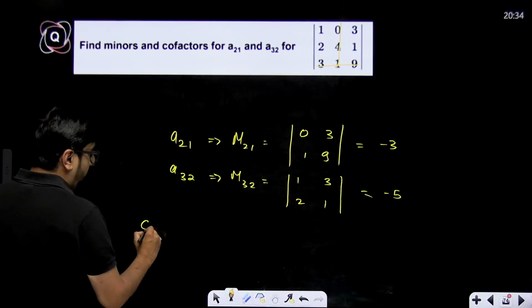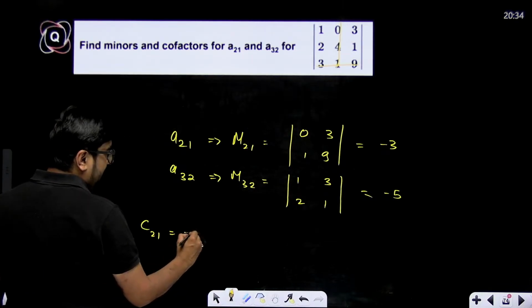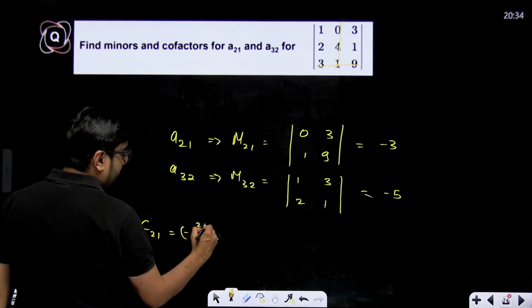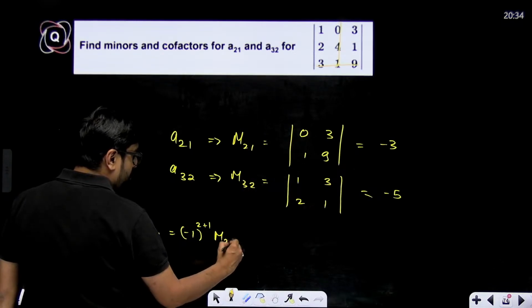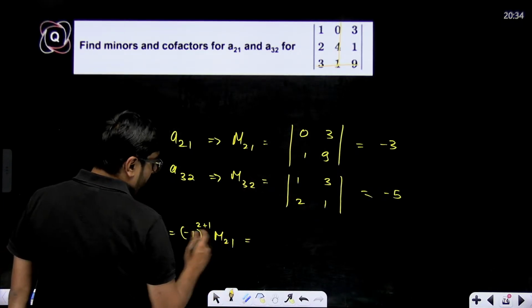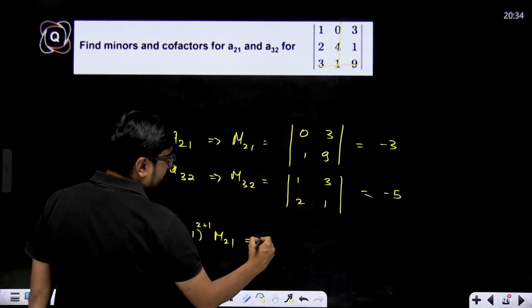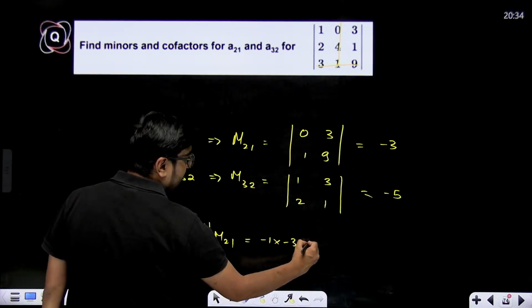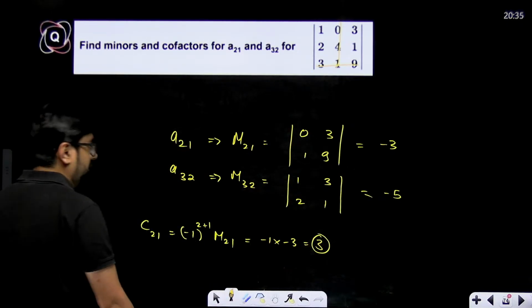Cofactor of A21 will be minus 1 to the power of 2 plus 1 multiplied with M21. Correct? So minus 1 to the power 2 plus 1, that means minus 1 multiplied with minus 3, that means 3 will be the cofactor of A21.